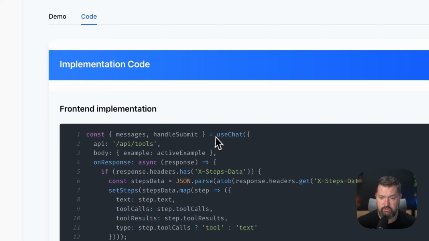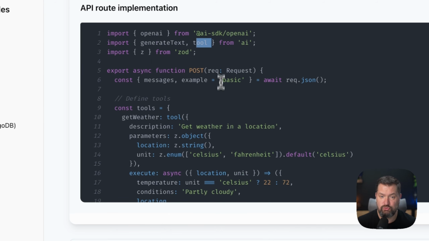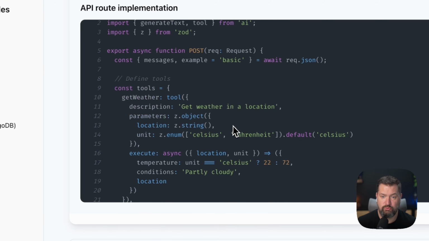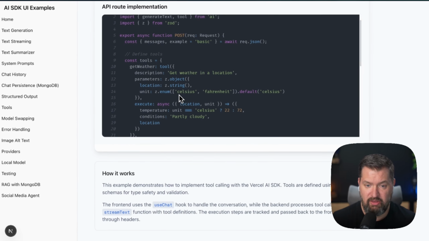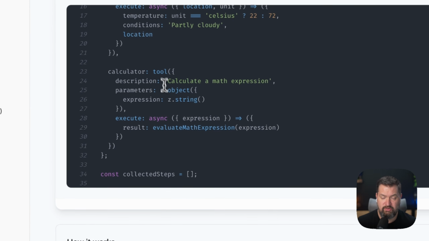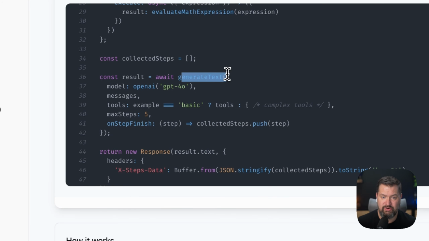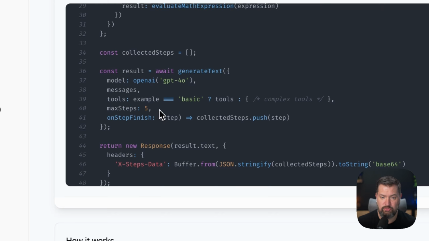So on the front end here, again, we're using use chat, and then in the API route, we're using generate text and tool. So in here, we can specify the different tools that we're going to define here. So we have our Get Weather tool, and we're describing it, Get Weather in a location, using Zod to validate this and to describe it. And then in the execute, we have our function that will execute here, returning the specified parameters. We have another tool called Calculator, which calculates a math expression. And then here in our generate text, we are then going to pass in those tools, give it a max step so it doesn't just continuously go, and then on finish, return each one.